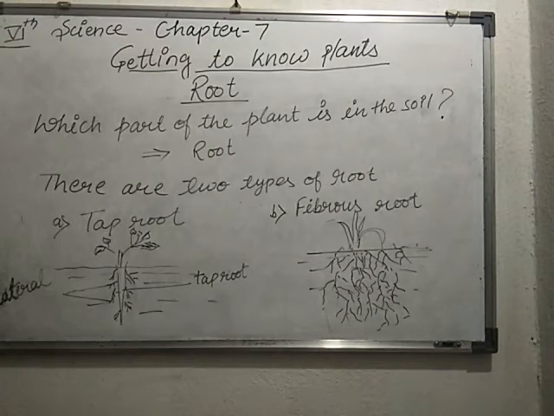Now we will discuss something more. You have to know that we eat some roots also. Tell me the names of the food items, vegetables or fruits, in which we eat the root. Let me clear one thing: carrot, radish, sweet potato, turnip. These are among the many vegetables that we eat for their roots. Is it clear?